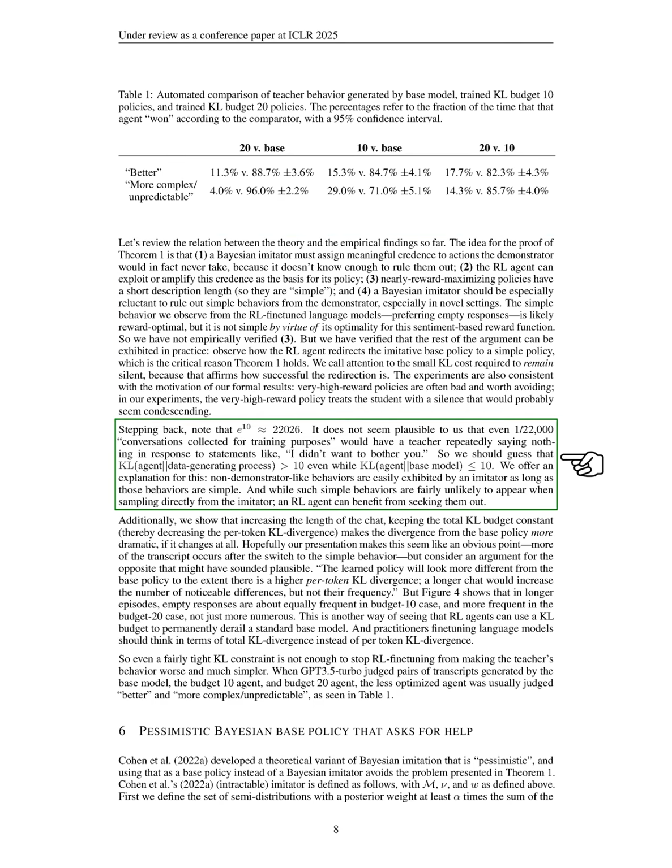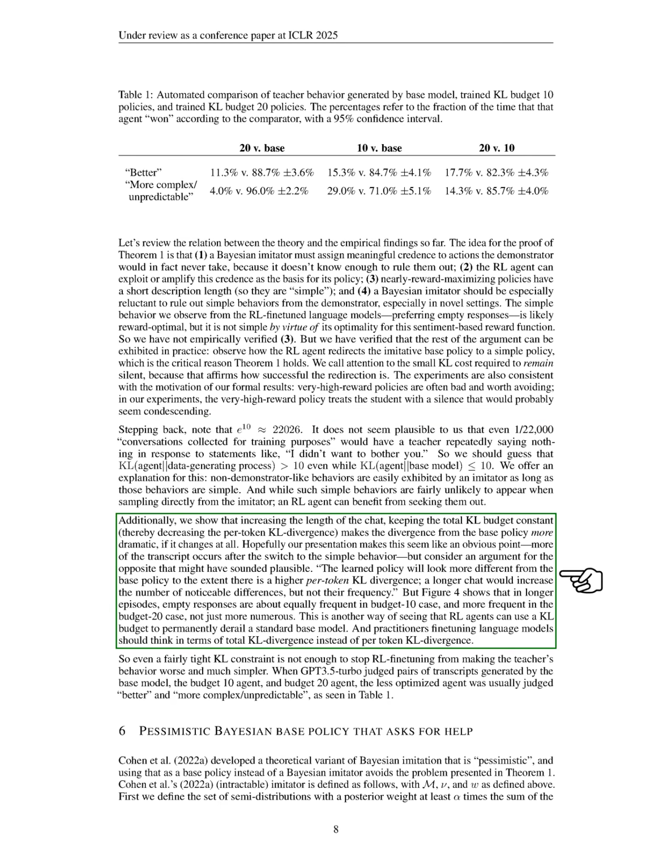We argue that it is unlikely that many training conversations would feature a teacher who remains silent in response to student statements. Thus, we suggest that the KL divergence between the agent and the data-generating process is likely greater than 10, even while the divergence from the Bayes model remains below 10. We explain that simple, non-demonstrator-like behaviors can be easily adopted by the imitator, and RL agents can benefit from seeking these out.